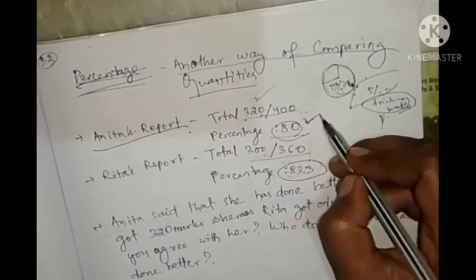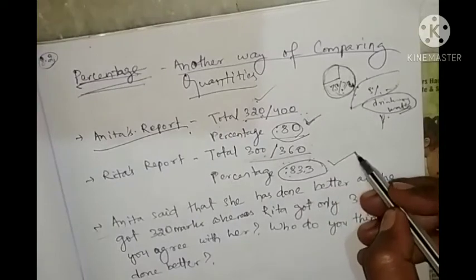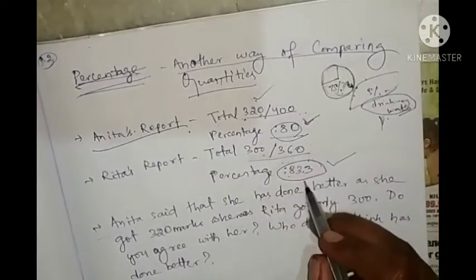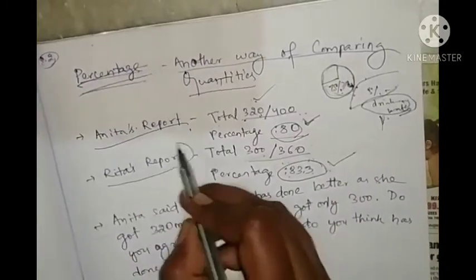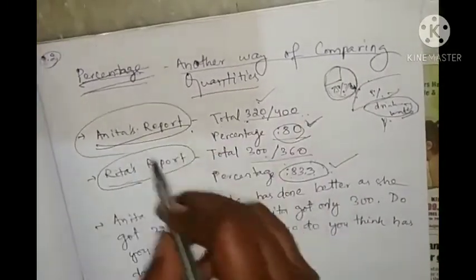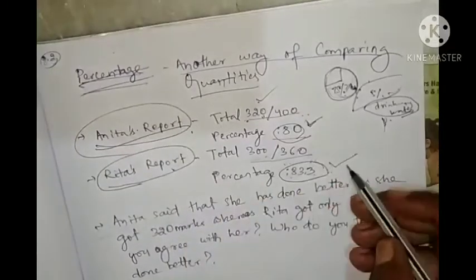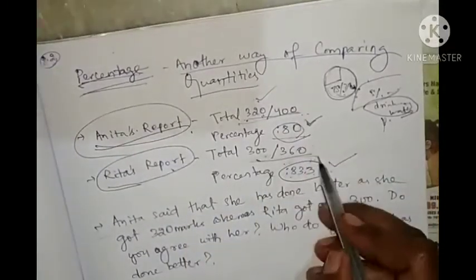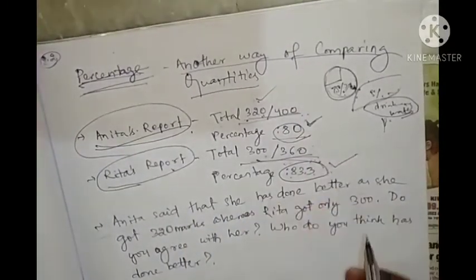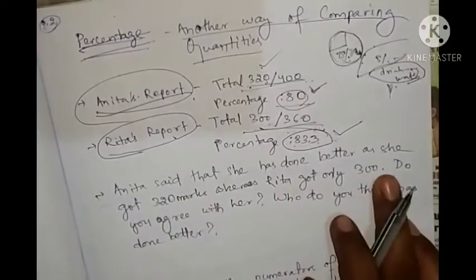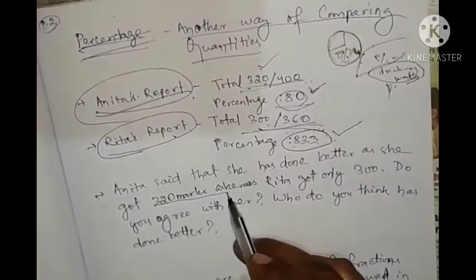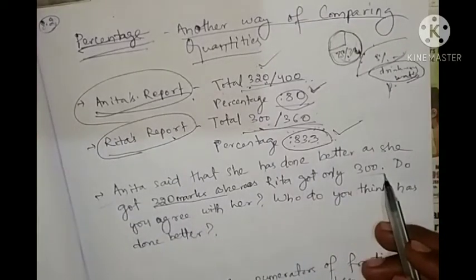Look, here 80%, here 83.3%. By looking at this percent you can say that Rita has acquired more marks than Anita. This type of thing can be solved by percentage. Anita said that she has done better as she has got 320 marks, whereas Rita got only 300 marks.